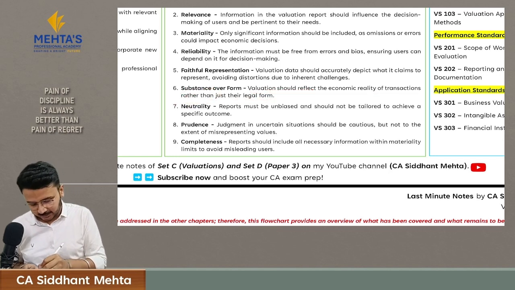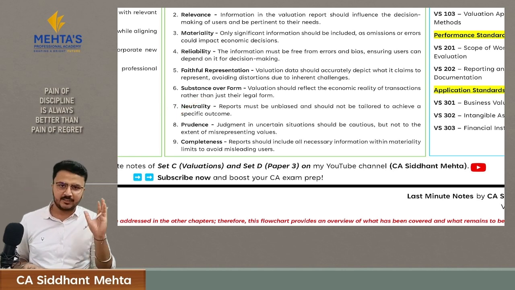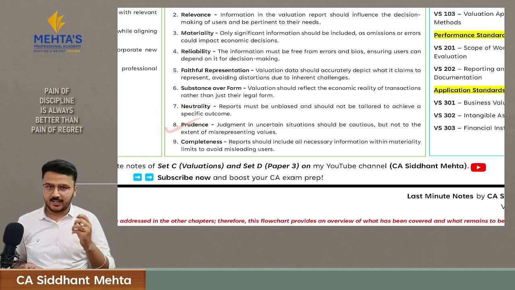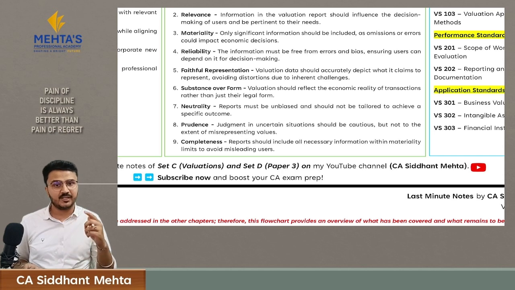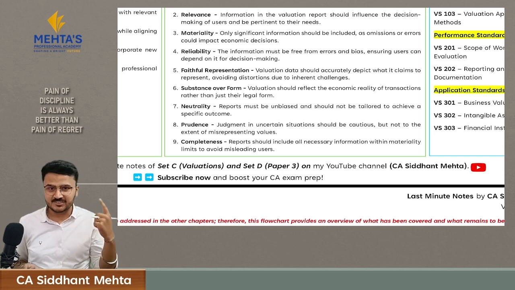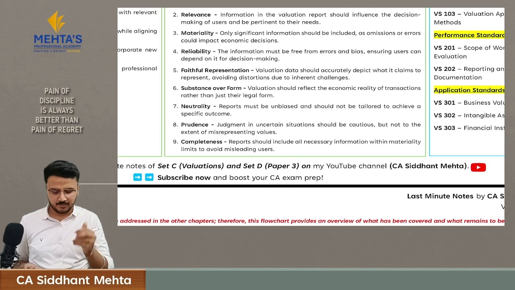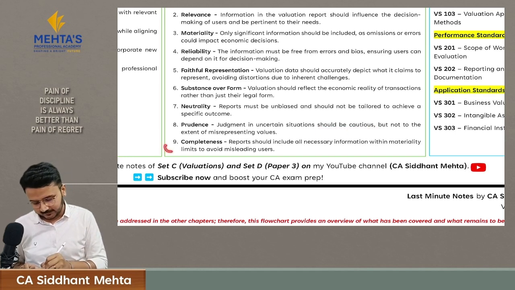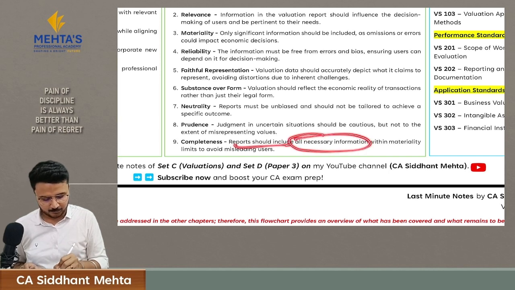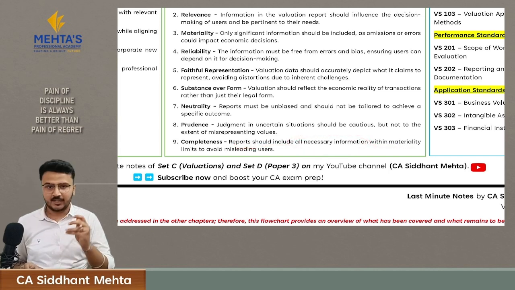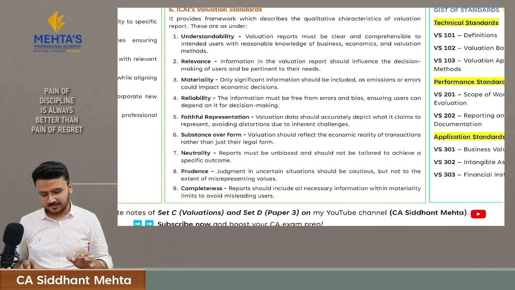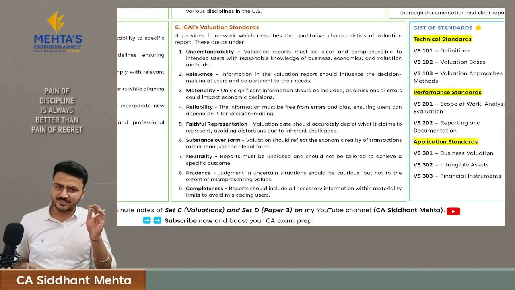Then there is neutrality. Your report must be unbiased. Then prudence. As we all know, in a valuation assignment we have to apply various judgments. At the time of applying judgment, you must be cautious. And then there is completeness. Your report must include all the necessary information which is material, and it should avoid any misleading information. All these things must be there in your valuation report.